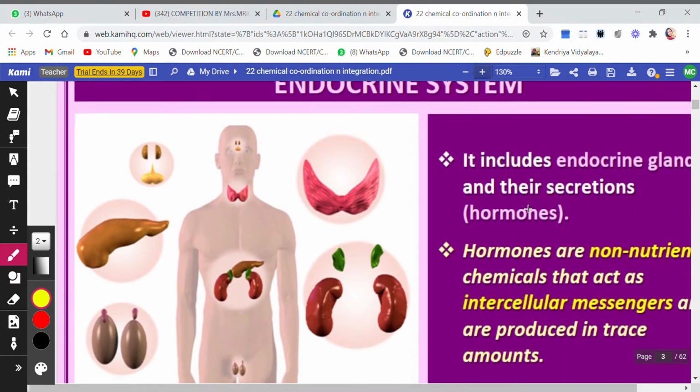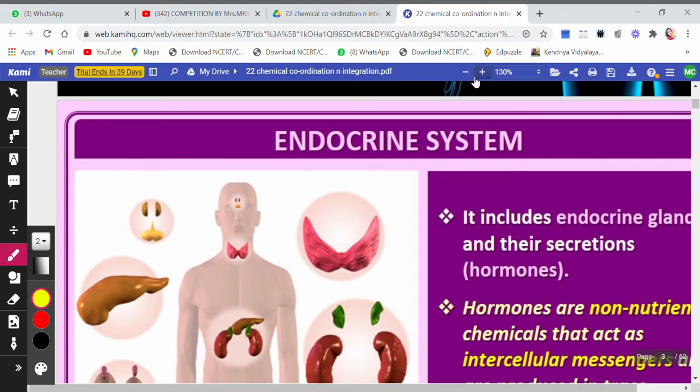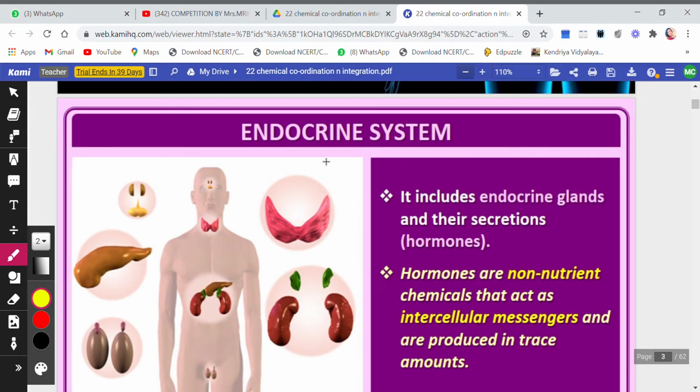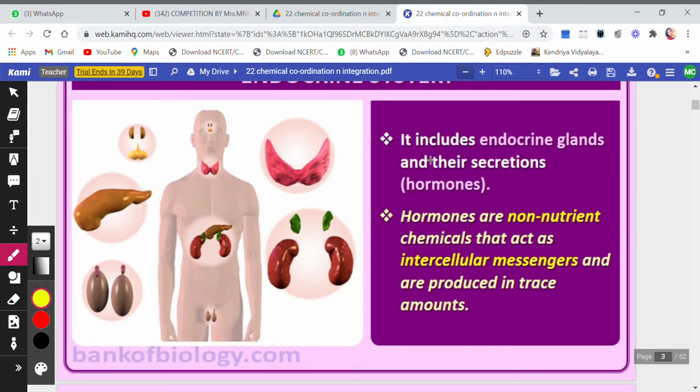The first topic that we will do in this chapter is the endocrine system. So children, let's see here. It includes endocrine glands and their secretions. Endocrine glands secrete hormones. The secretions given by endocrine glands are called hormones. Hormones are non-nutrient, that is, they do not have any nutrition chemicals that act as intercellular messengers.